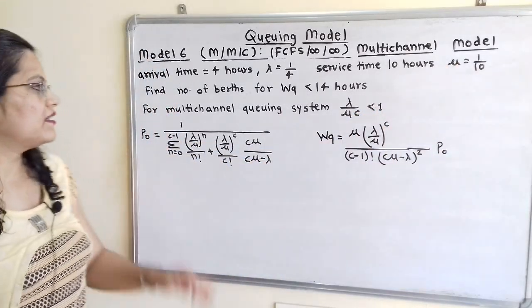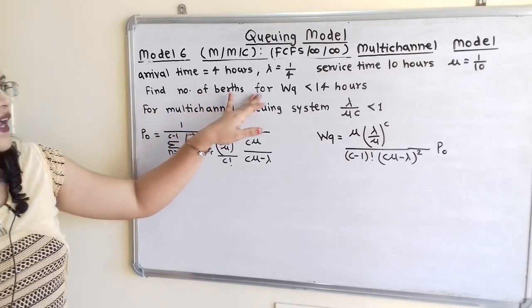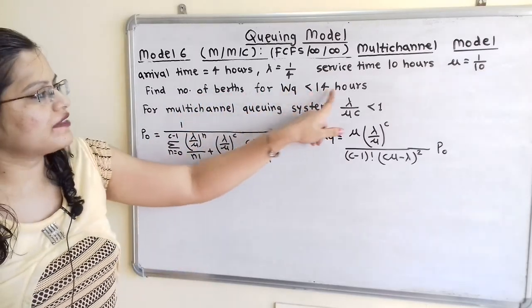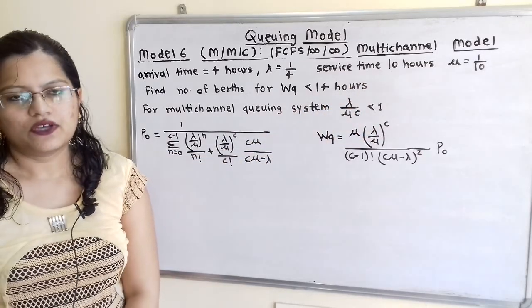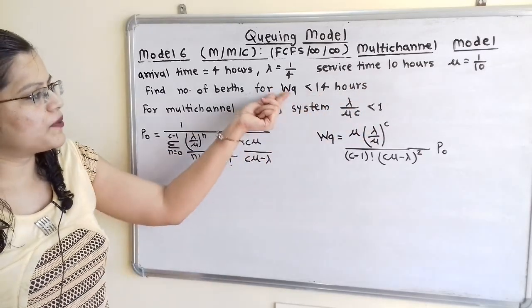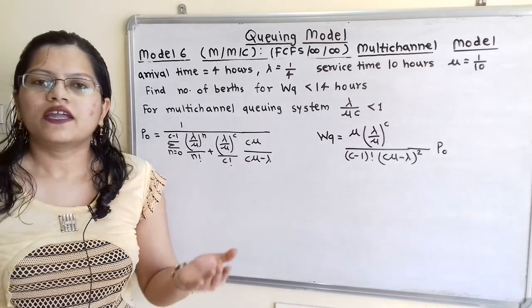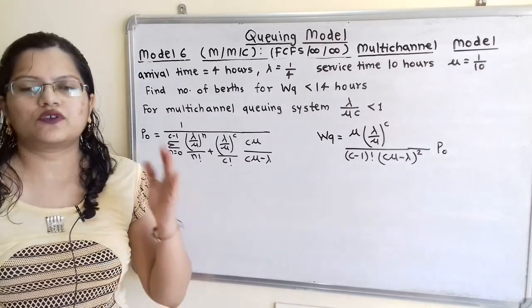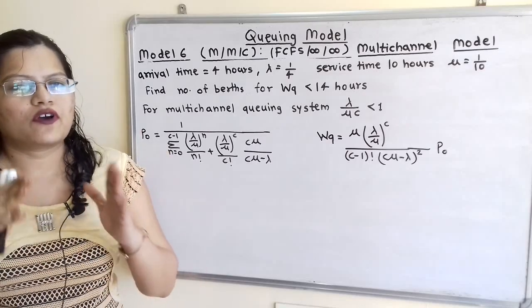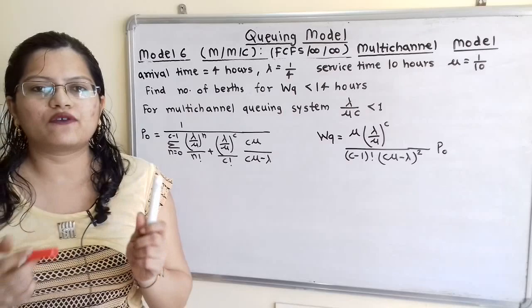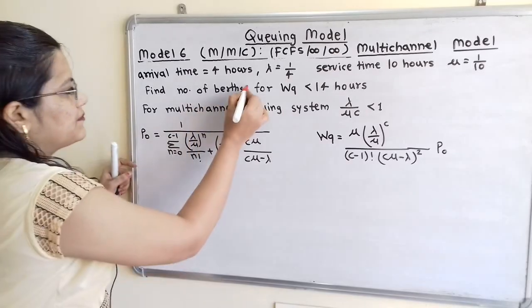And we have to find out the number of berths when the waiting time in queue for the ships is less than 14 hours. So here we have condition WQ less than 14 hours, and we have to find out the number of service counters, or we can say number of channels, that is the number of berths. That means we have to find out the value of C.